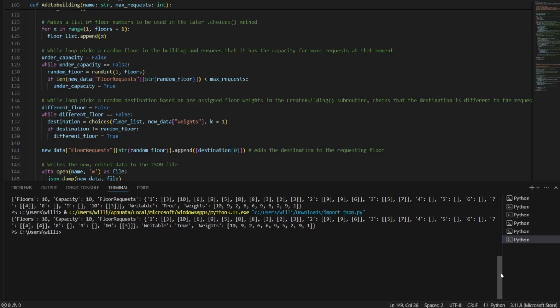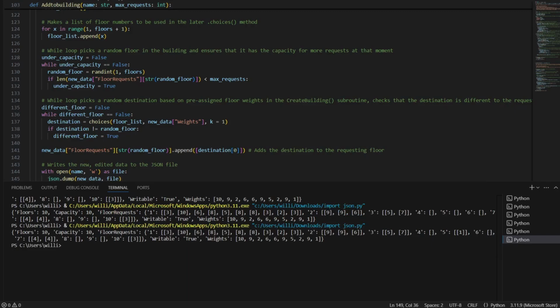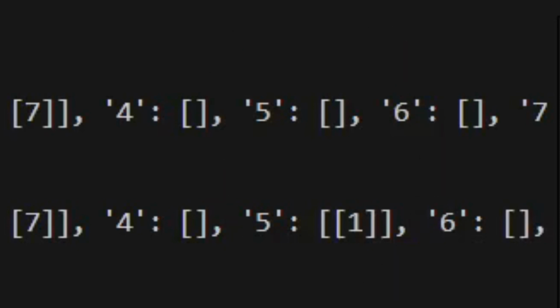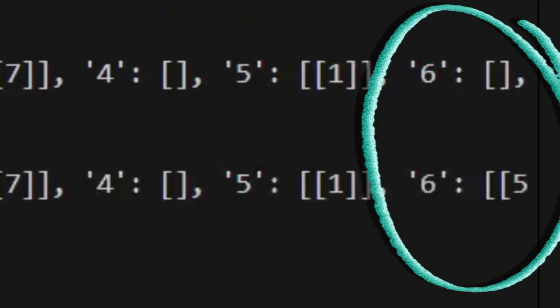And now I'm going to run it again, and after some searching, I believe it's floor 5 that's had a request added to it, and the 3rd time, it's floor 6, which has had a request.